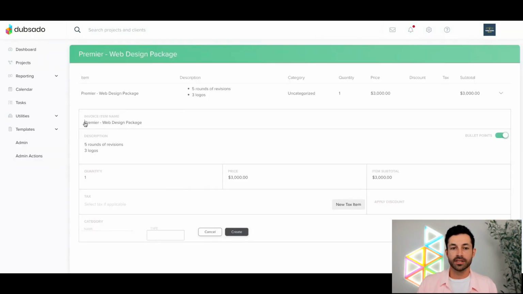So down here at the bottom, this particular piece, this is what's showing to the client. Likewise, anything you add in the description field here is also going to show to the client on the invoice. And we'll show you just how this looks on an invoice in just a moment.